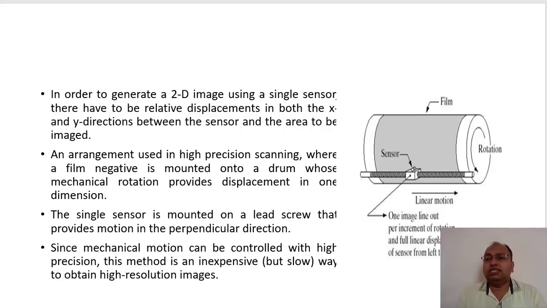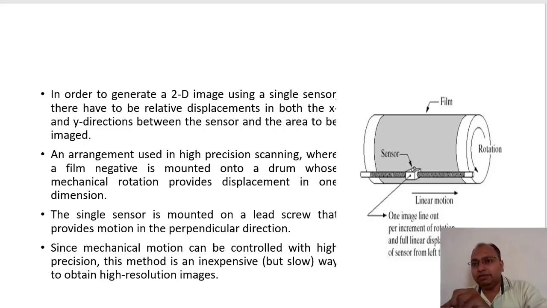We have discussed the single sensor and how it converts. Now, to have a two-dimensional image, we need to traverse this single sensor in a horizontal manner as well as in a vertical manner, right? So we need to scan it.